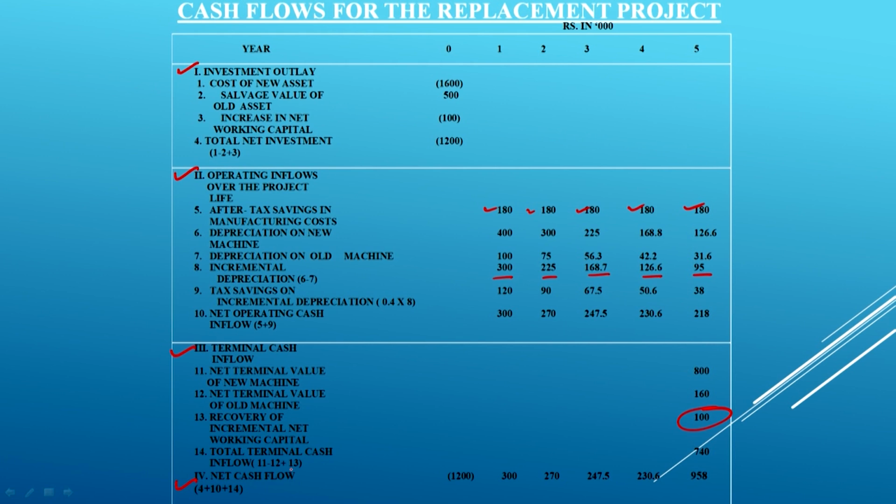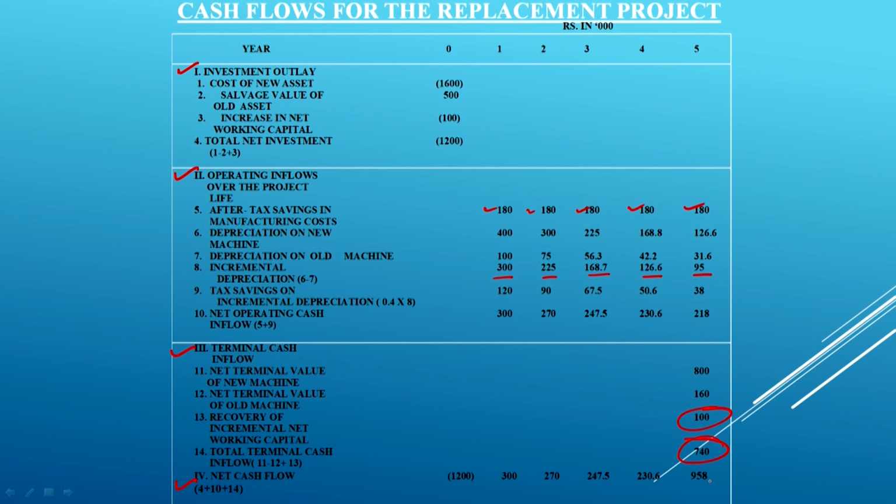This has been calculated as 11 minus 12, that is, the terminal value from the new machine, but if it was not there and only the old machine was there, then we could have got 160 in that case also. So the incremental terminal value is 800 minus 160 plus the working capital part 100. So the total terminal cash inflow is 740.